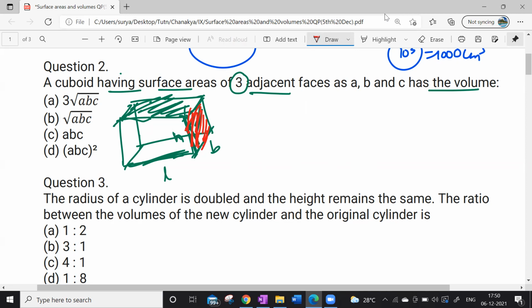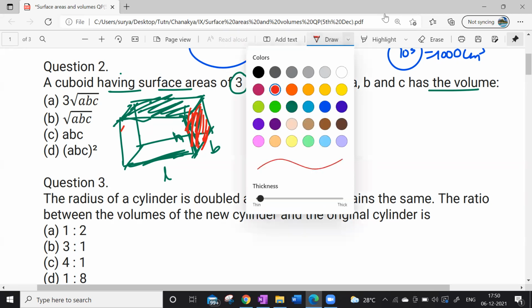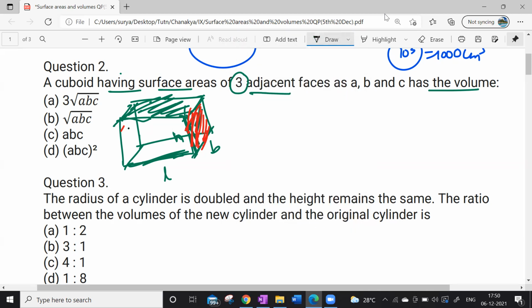All right. And this will be one page. One second, let me use different colors. Adjacent faces: the top one, the side one, and this one. Yes or no? These are adjacent. If you imagine properly: above, right, and the front one.